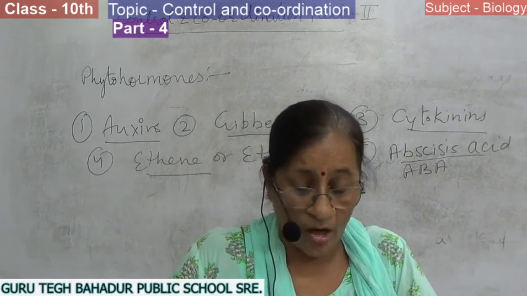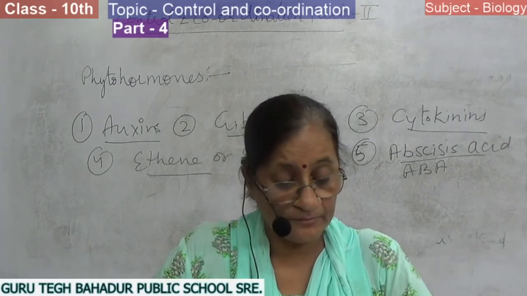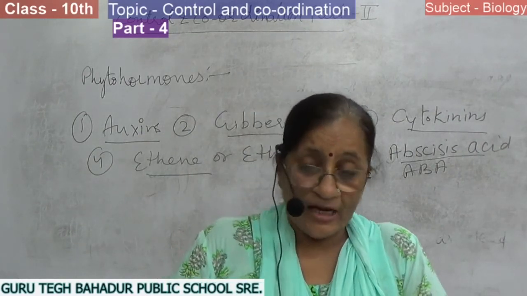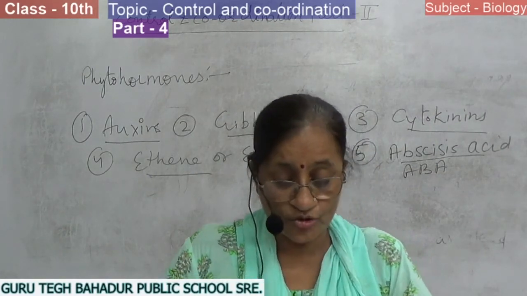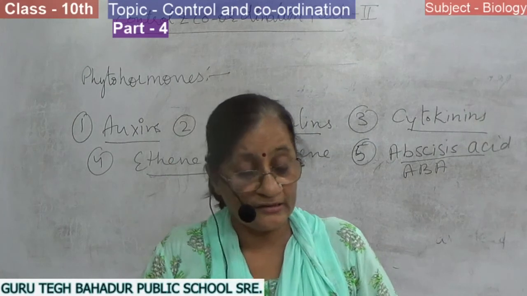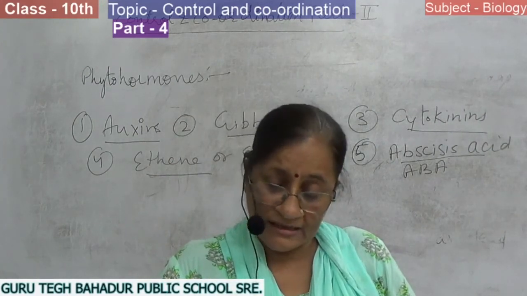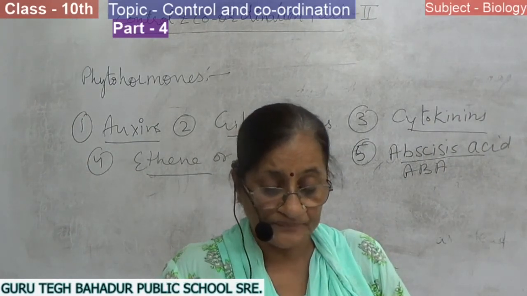Abscisic acid is now isolated from dormant seeds, buds and other parts of the plant. Activities of abscisic acid are in contrast to gibberellins and cytokinins, meaning it acts in opposite to both these hormones, gibberellins and cytokinins.